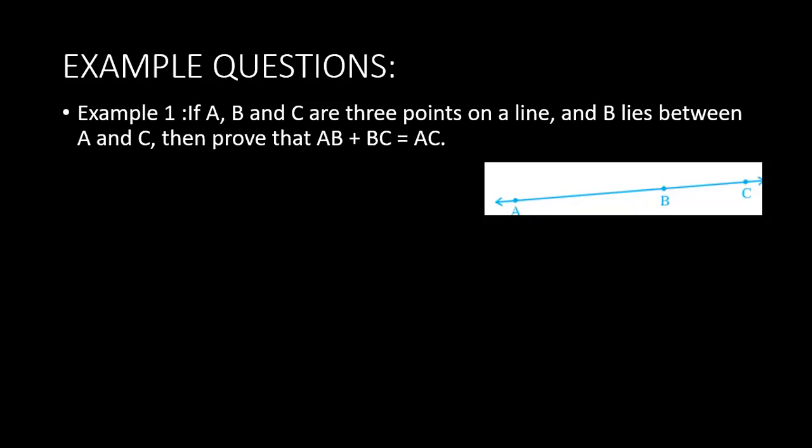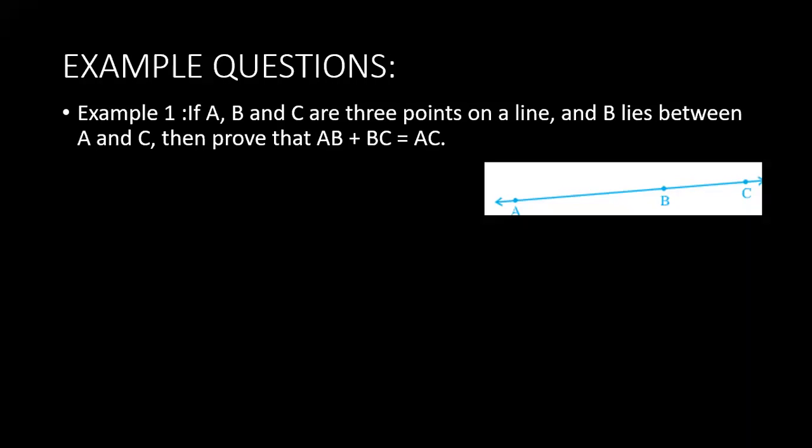Okay, next, Euclid's 5 postulates, which we also explained in the previous class. First one, a straight line may be drawn from any point to any other point. Second postulate, a terminated line can be produced indefinitely. Third one, a circle can be drawn with any center and any radius. Fourth one, all right angles are equal to one another. Even these, I have shown with examples in the previous class.